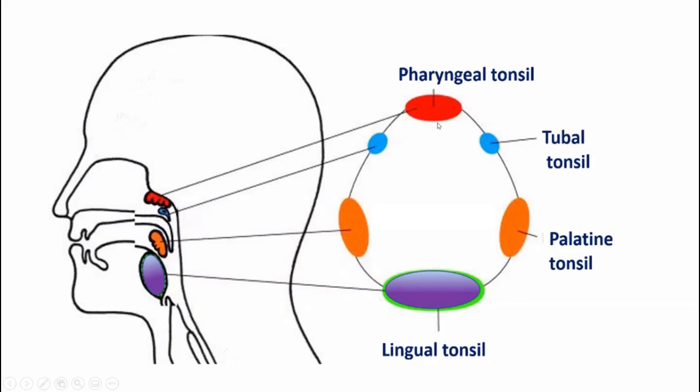This forms a ring that is called Waldeyer's ring, and this ring comprises 4 types of tonsils, and the lymphatic tissue in these tonsils protects the oral cavity and the nasopharynx from any foreign particles which are hazardous to the body.